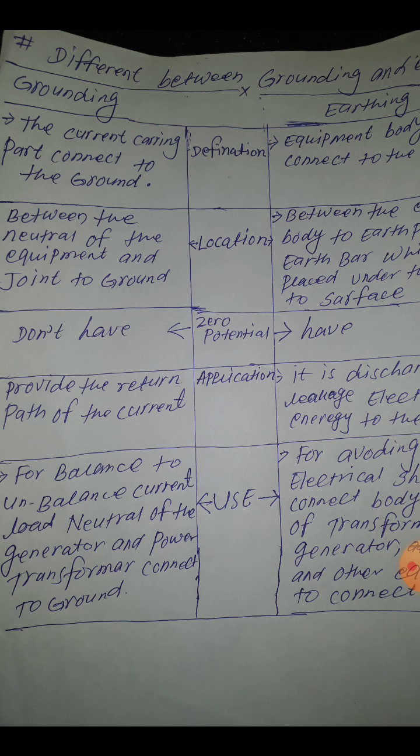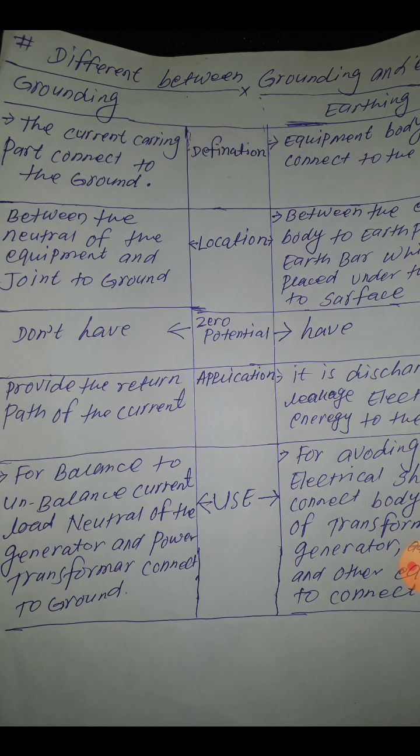So it discharges the leakage electrical energy to the earth. In case of leakage in the circuit, if current flows into the equipment, it is discharged to the earth and protects from electrical shocks. Where is grounding used? Grounding is used for balancing an unbalanced current load, and the neutral of the generator and power transformer is connected to the ground.